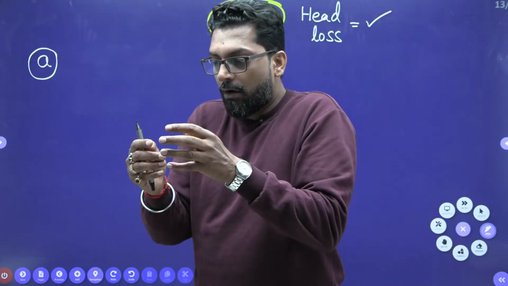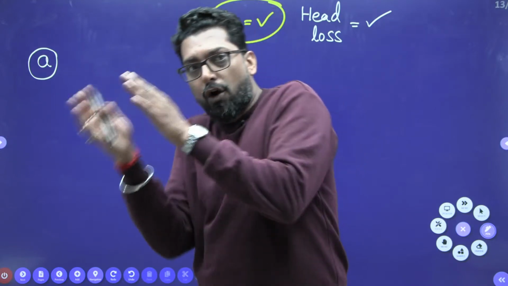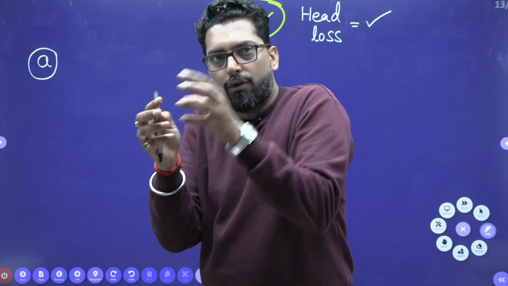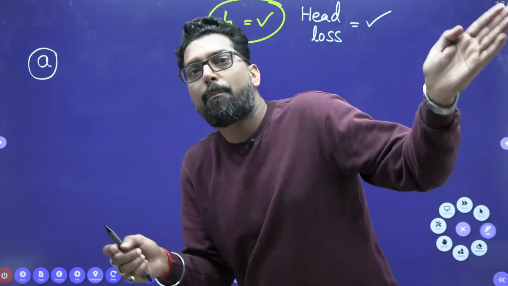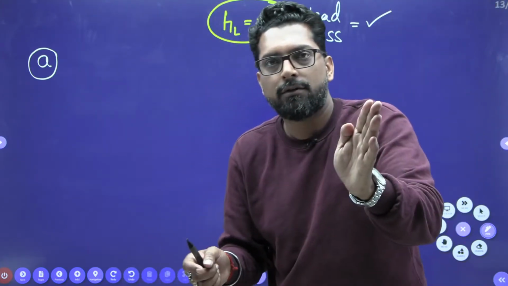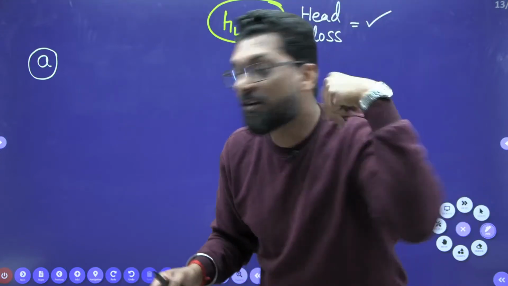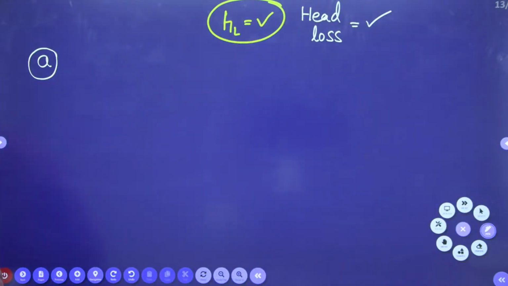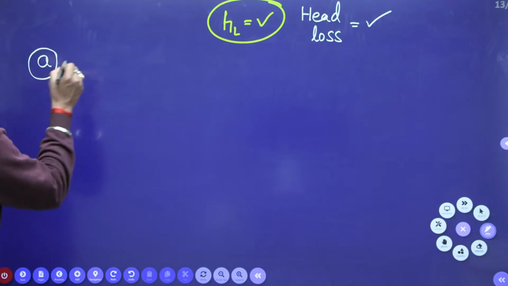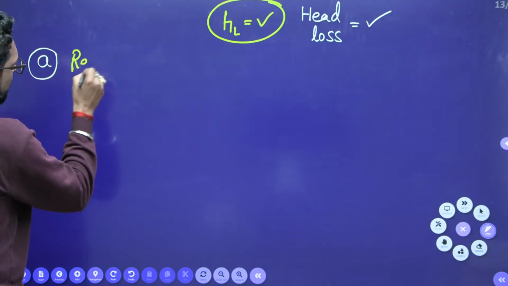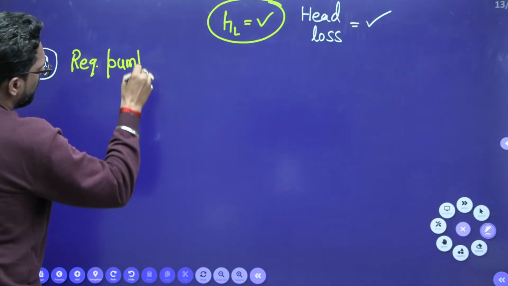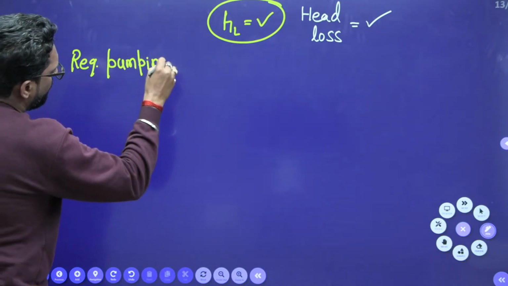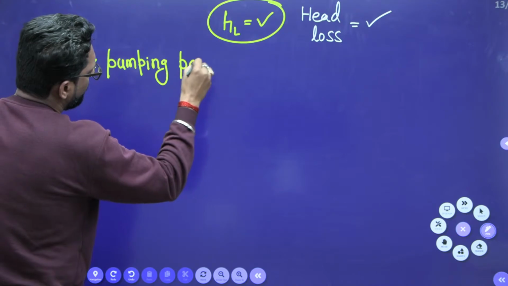So equivalent to that loss, what extra power will be required? That is called pumping power. So the required pumping power you have to find.